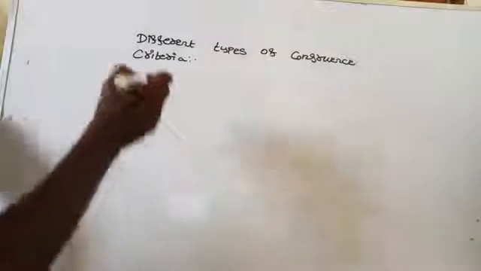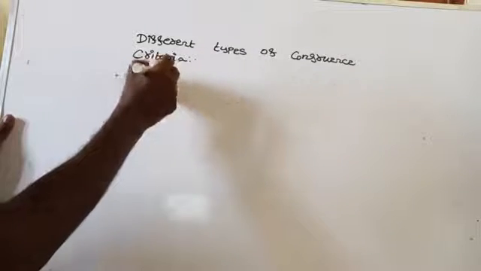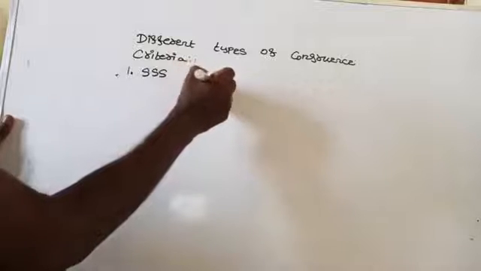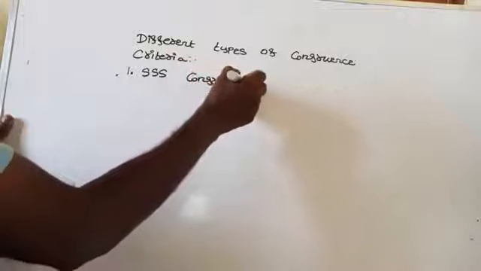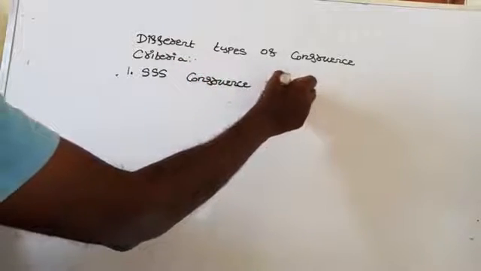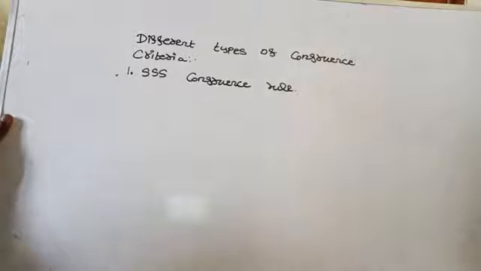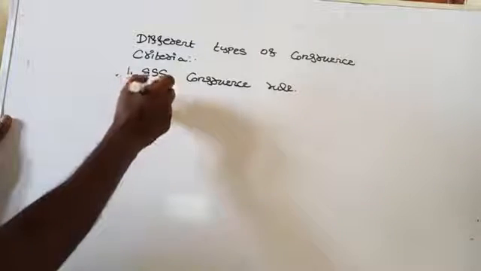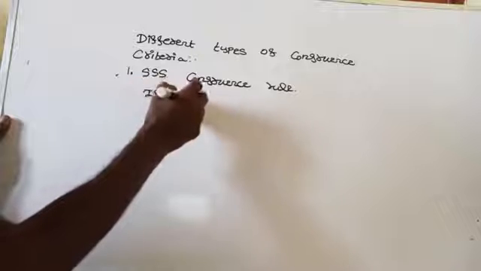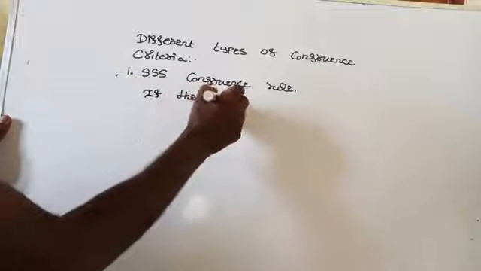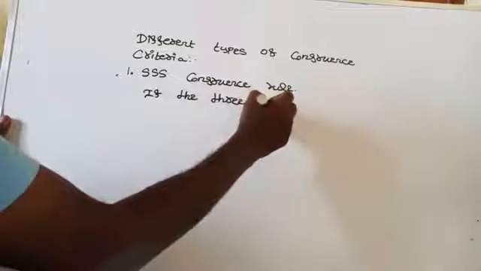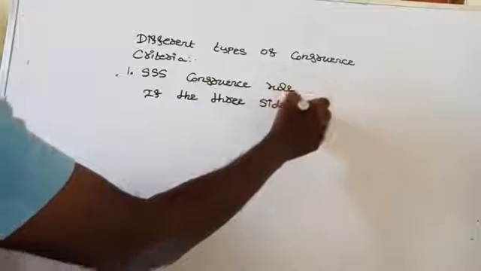Okay, then the first one is the SSS congruence rule. SSS is nothing but side.